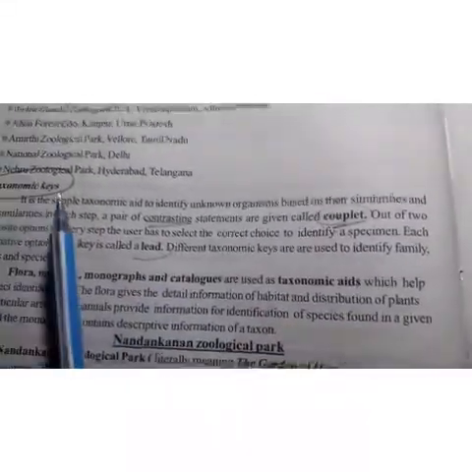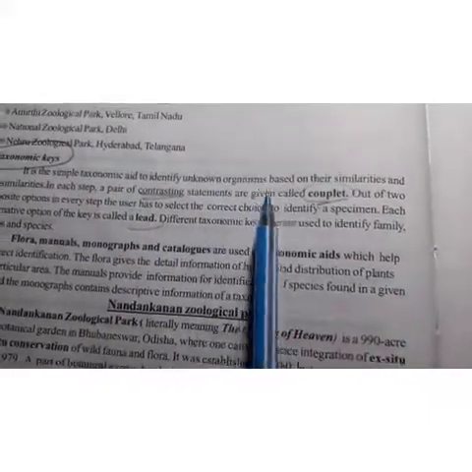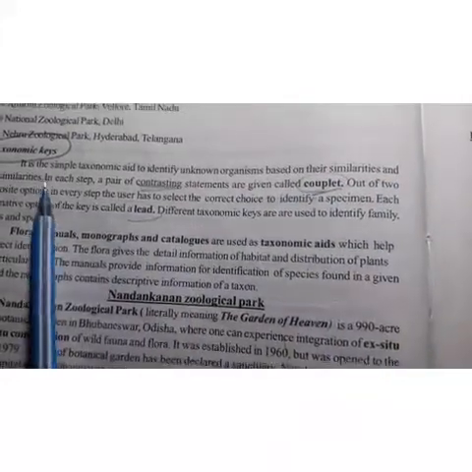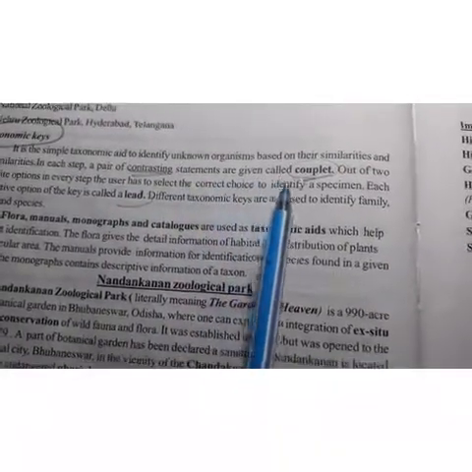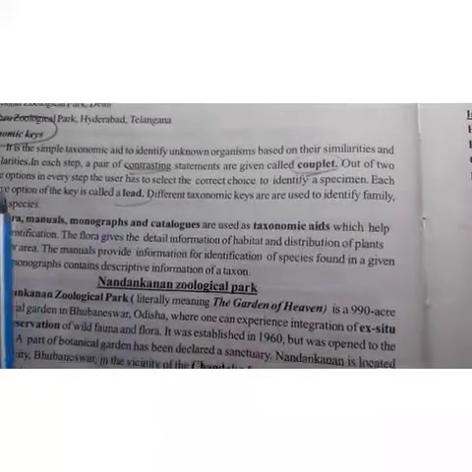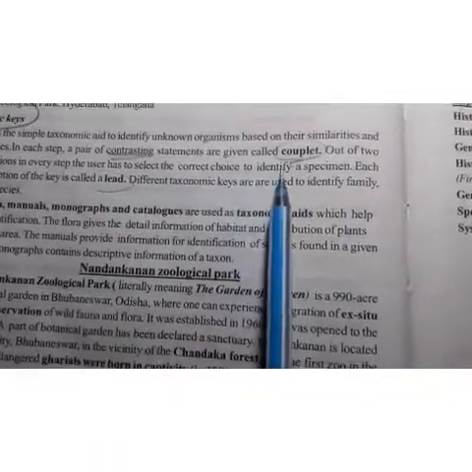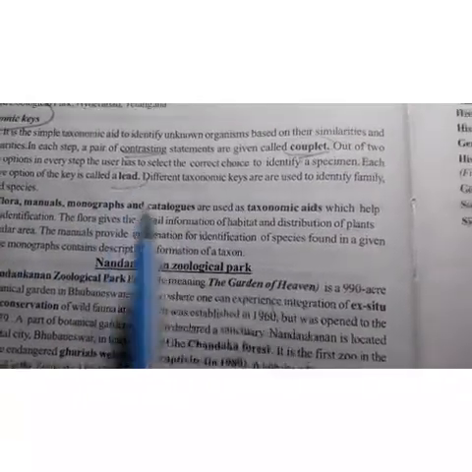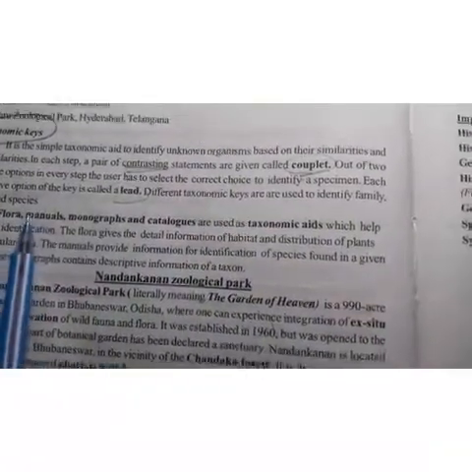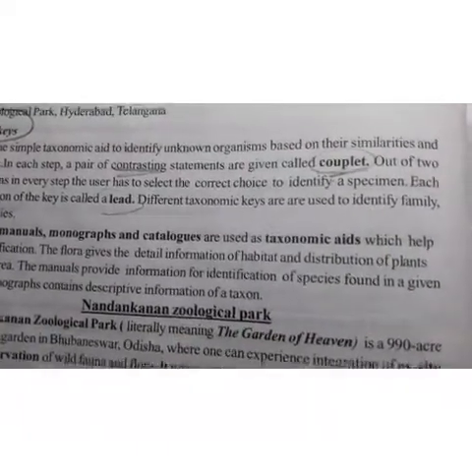Then comes the taxonomic key. It is a simple taxonomic aid to identify unknown organisms based on their similarities and dissimilarities. In each step, a pair of contrasting statements is given, called a couplet. Out of two opposite options in every step, the user has to select the correct choice to identify a specimen. Each alternative option of the key is called a lead. Different taxonomic keys are used to identify family, genus and species. These are the things that help in the study of classification.